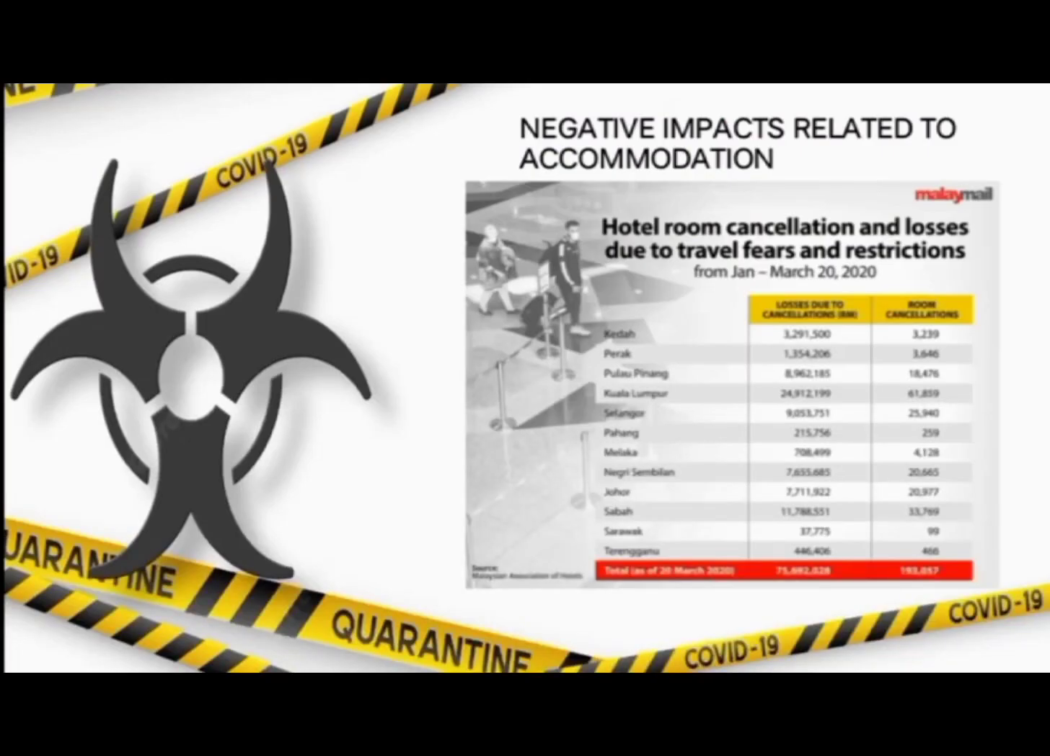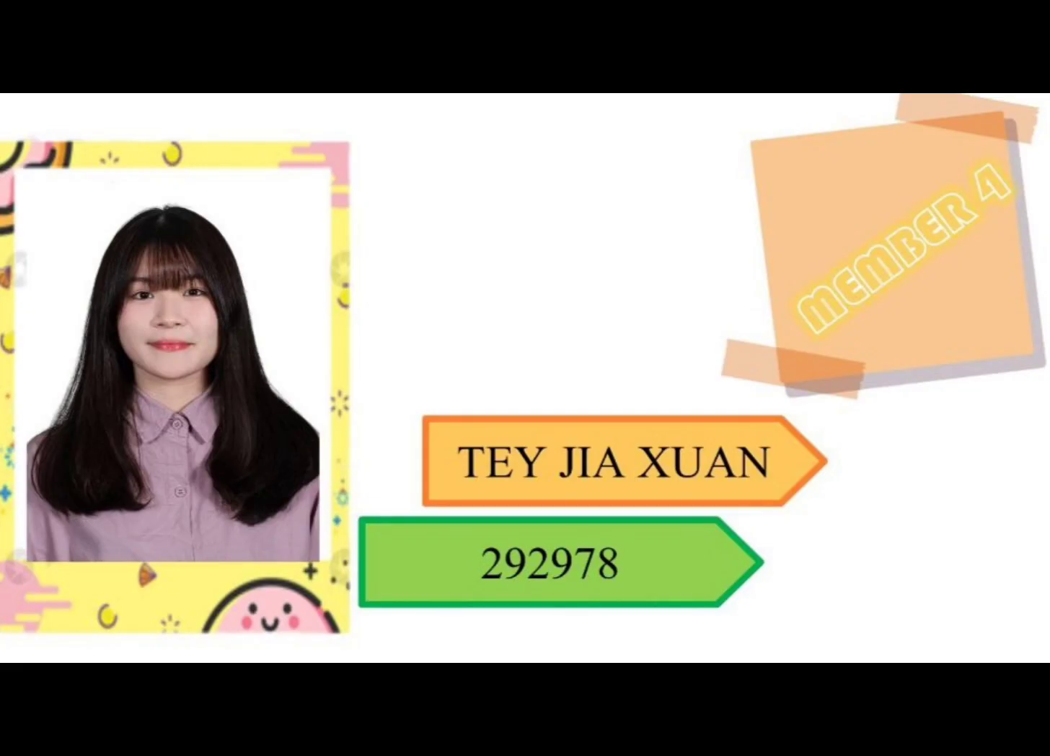Lastly, negative impacts related to accommodations. Following the implementation of MCO on March 18, the sector experienced a significant drop in occupancy and revenue rates. Because of hotel room cancellations and losses due to restrictions, 30% of hotels are being forced to close permanently or temporarily until the situation improves. The hotel and apartments in Ipoh announced that it will permanently close its doors on April 13 due to financial issues. That's all for me. Thank you.